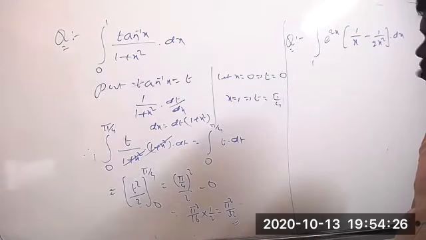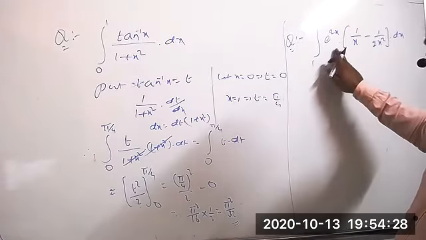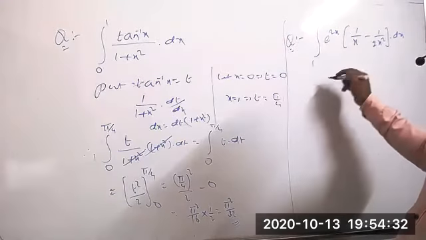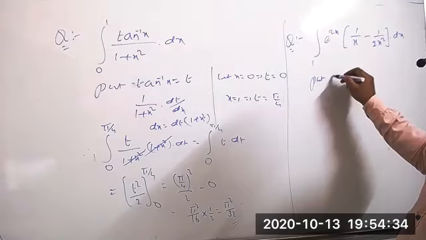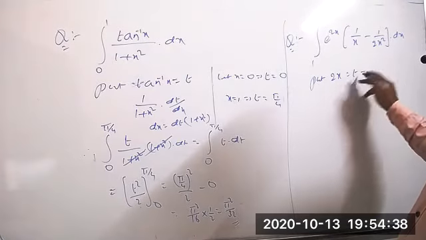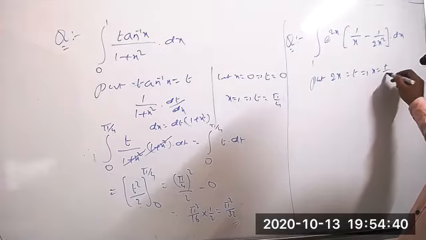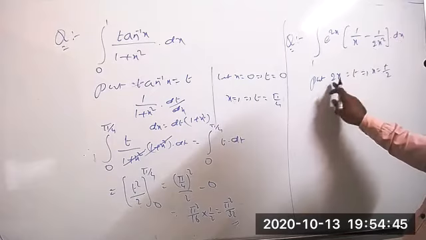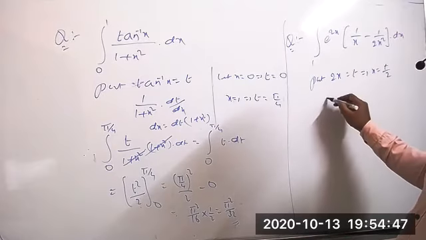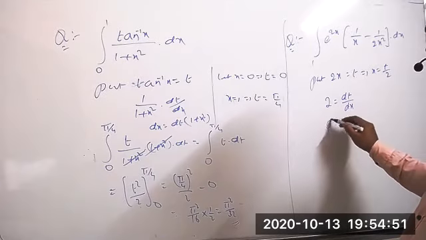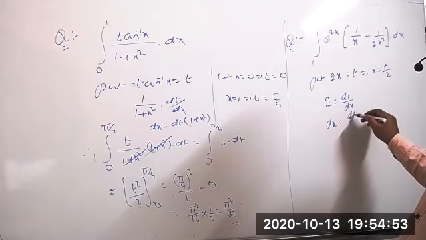Same thing here. Now compulsorily we have to take the substitution. Since e power 2x is there, put 2x equal to t. Based on that, the value of x equal to t by 2. These two numbers you can substitute later. Differentiating with respect to x, 2 equal to dt by dx, so the value of dx equal to dt by 2.